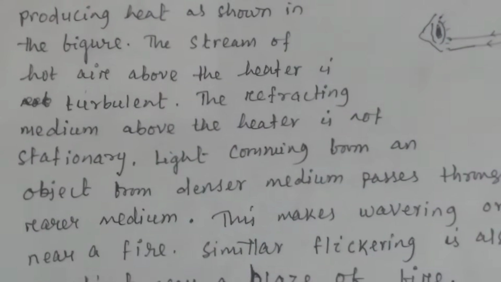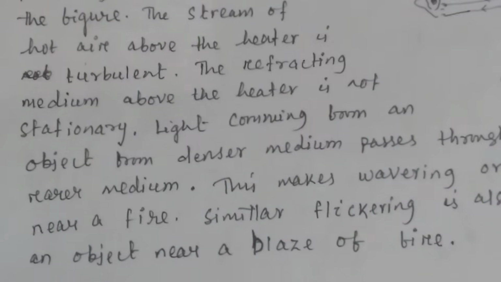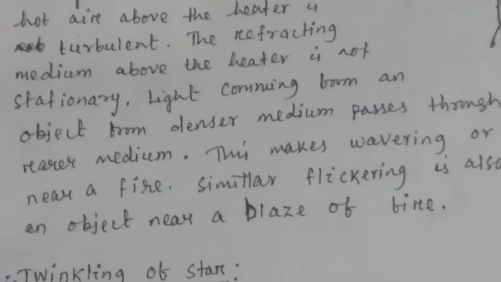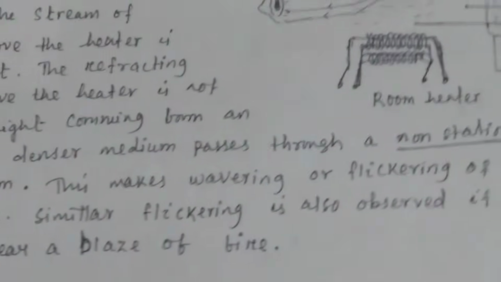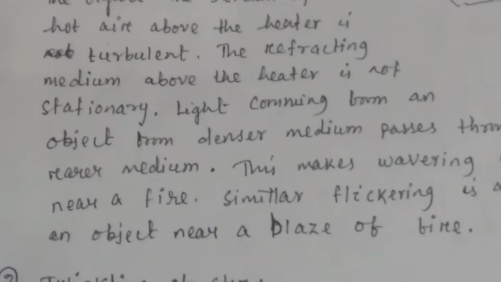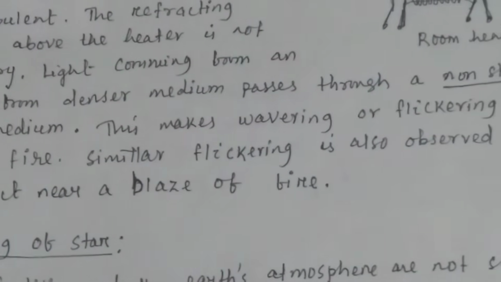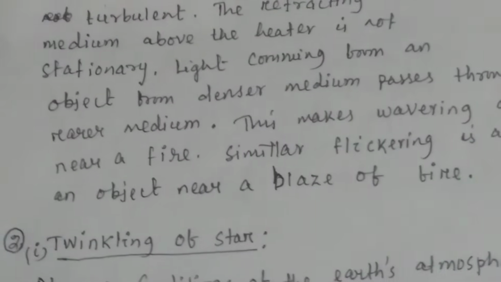The stream of hot air above the heater is turbulent. The refracting medium above the heater is not stationary. Light coming from an object in the denser medium passes through a non-stationary rarer medium. This makes the wavering or flickering of the object near a fire.